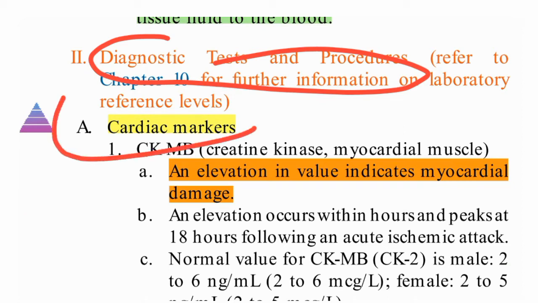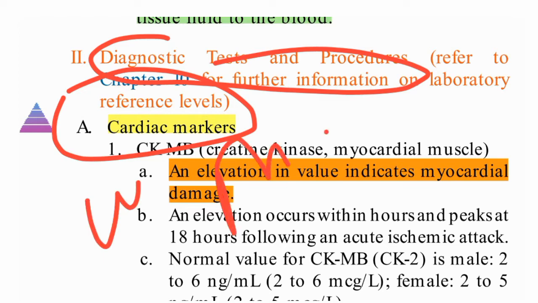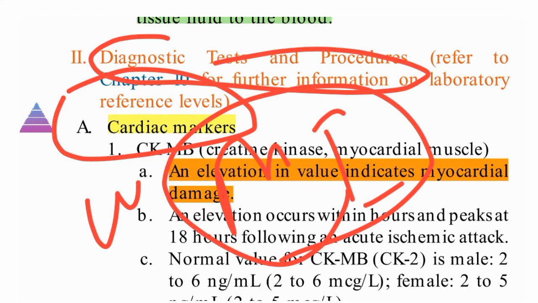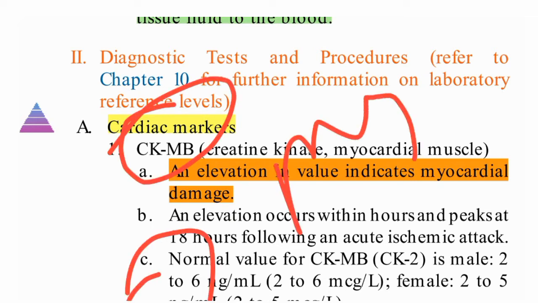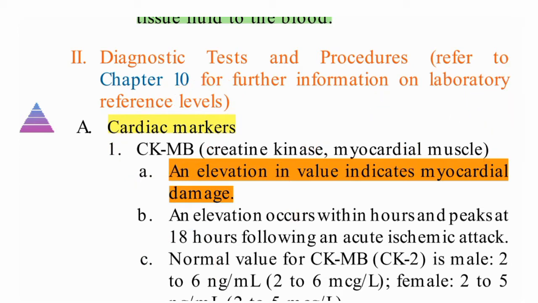So the first diagnostic procedure is cardiac markers. Why do we use cardiac markers? They are used to identify MI, myocardial infarction, that is, for diagnosing myocardial infarctions. What are the cardiac markers? CKMB, troponin, and myoglobin. These are the cardiac markers.